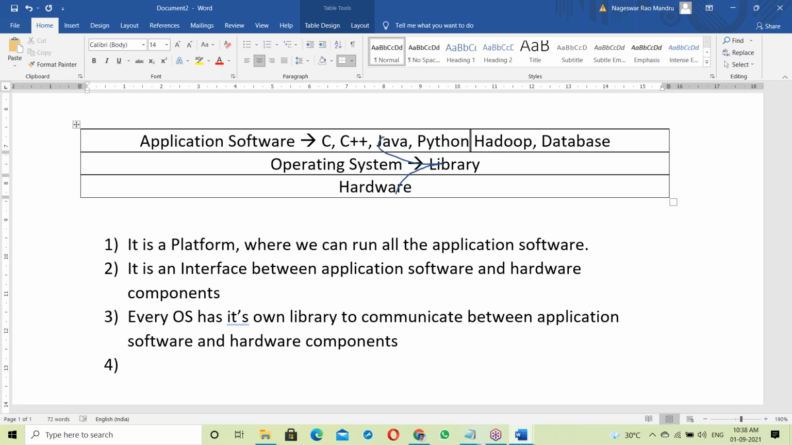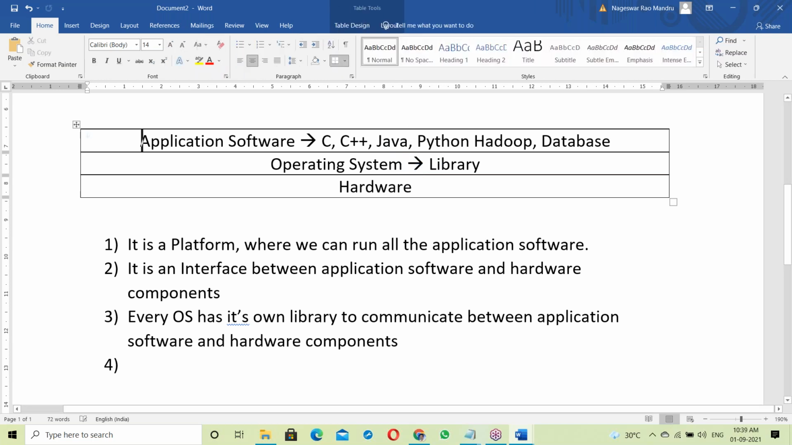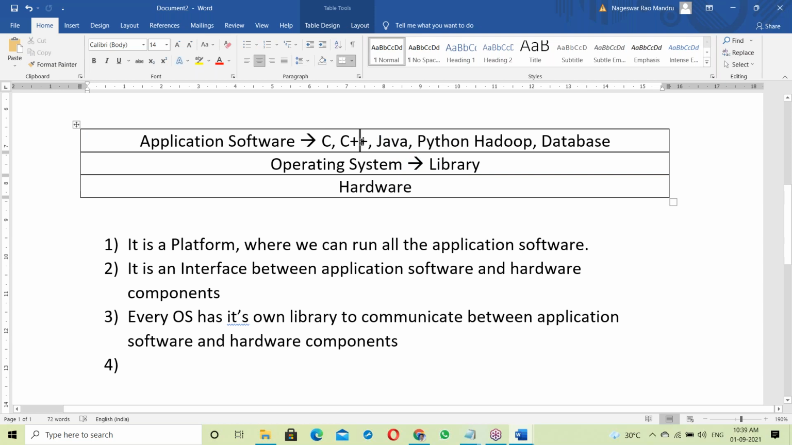Static linking and dynamic linking we'll discuss next. See here, every program, maybe a C program, C++, Java, or Python, has to link with the OS library to communicate with hardware components. First the program links with the OS library, then execution starts so that it communicates with hardware components.